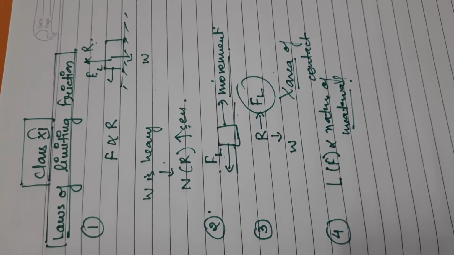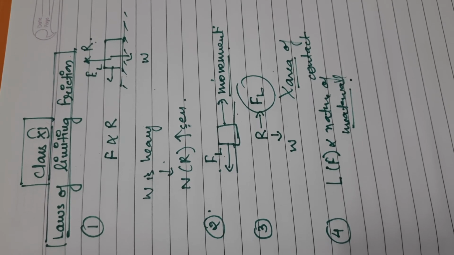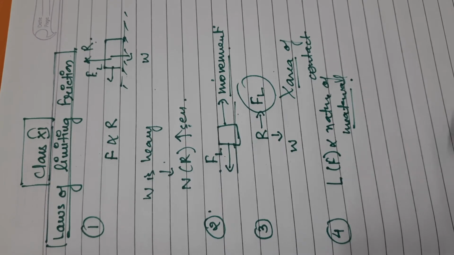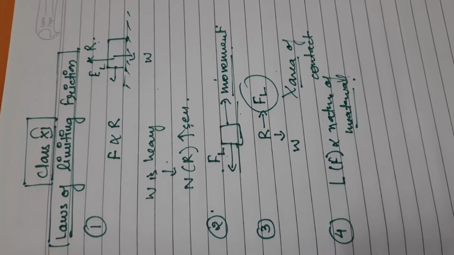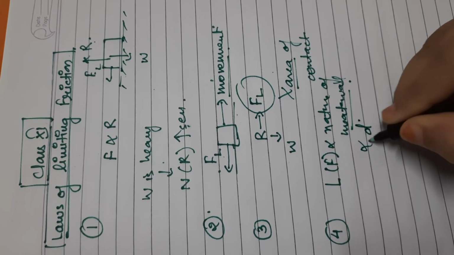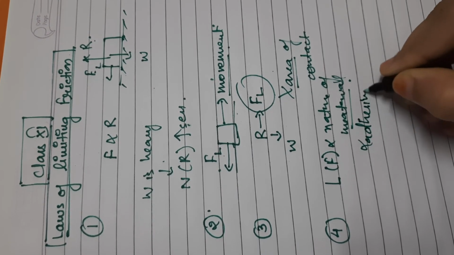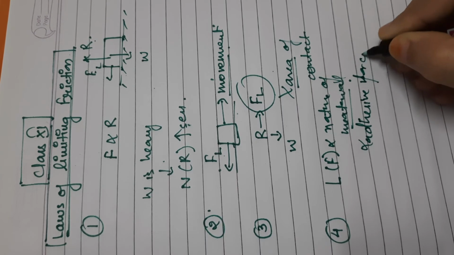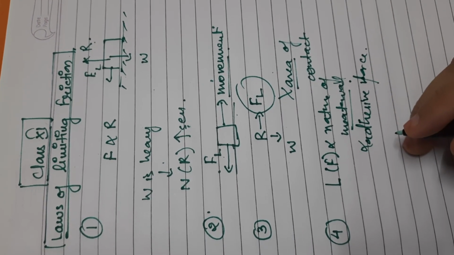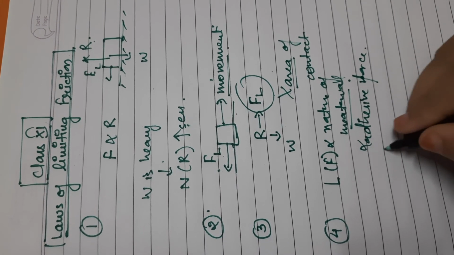That is the force of adhesion. Adhesion means the force of attraction between two bodies of different materials. So limiting friction depends on the adhesive force of the material between the two bodies in contact.